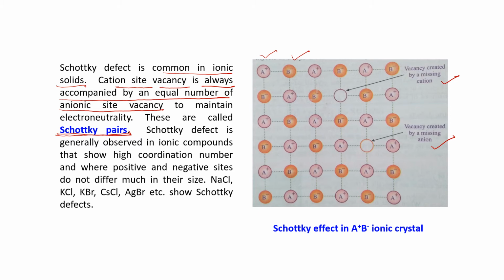This is very important. So NaCl, KCl, KBr, CsCl, AgBr, etc. show Schottky defect. Am I clear to you?